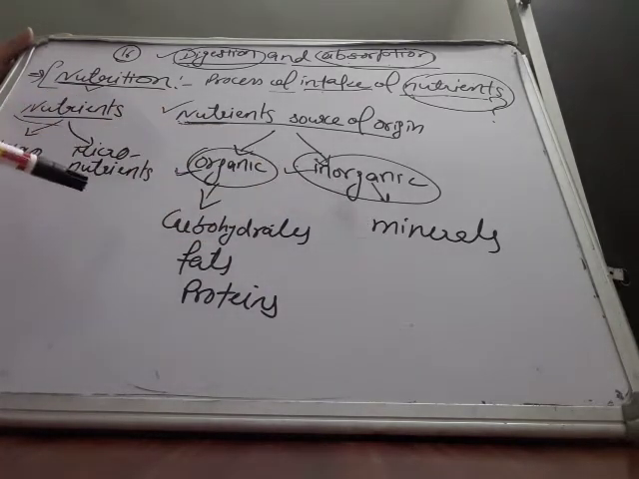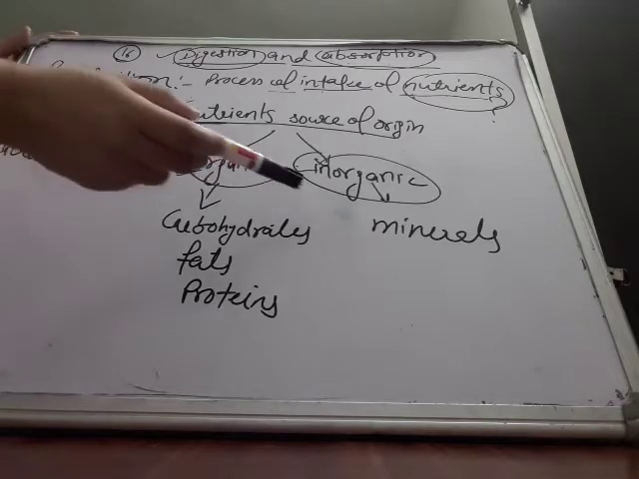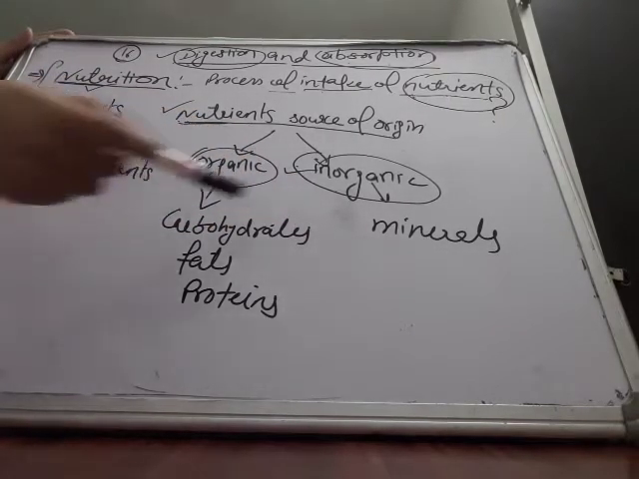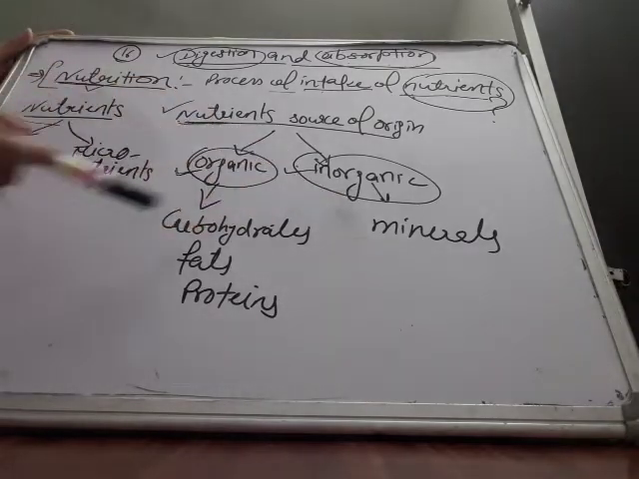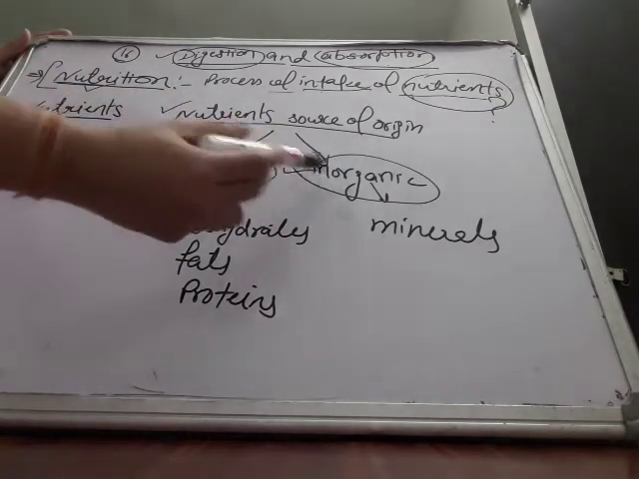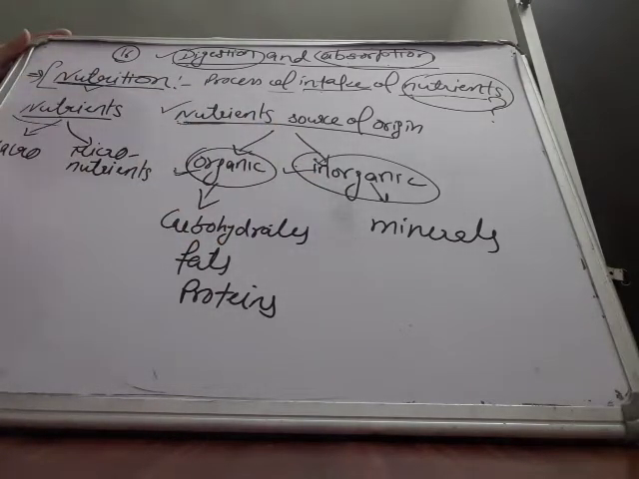And minerals, calcium, potassium, phosphorus, all these things we get from inorganic sources, we obtain them from water. So minerals are inorganic. Vitamins, however, can come in both categories, organic and inorganic.